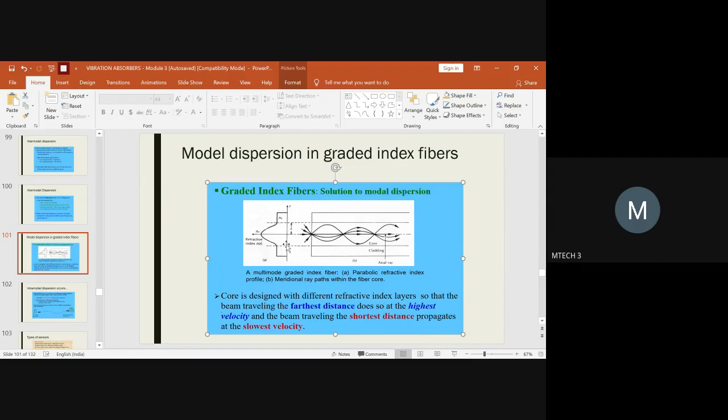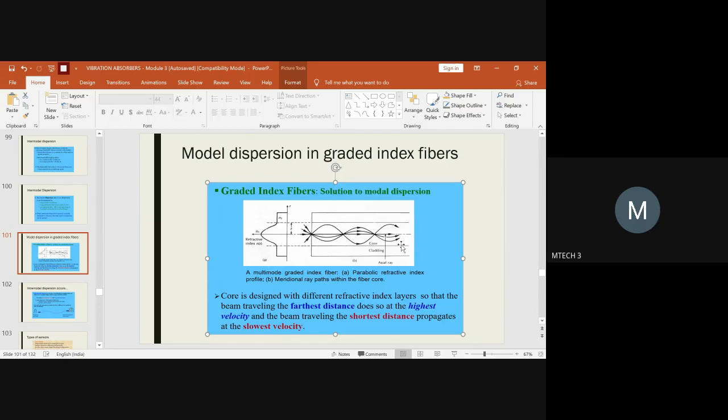And this beam of light depends upon the length of the optical fiber you design and the highest velocity with which the beam of light can travel. What is the velocity with which the light rays can travel for the maximum distance, and what is the shortest distance the light rays can travel, and for the shortest distance what should be the lowest velocity?